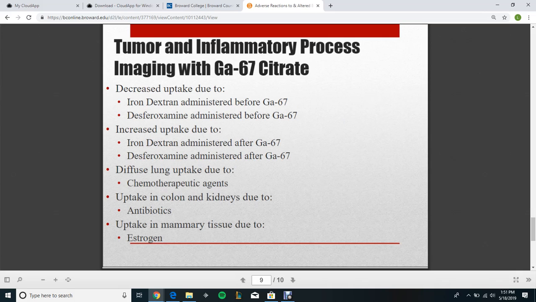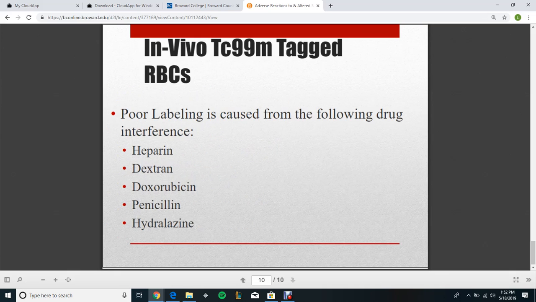Tumor and inflammatory process imaging with gallium-67 citrate. Decreased uptake is due to iron dextran administered before gallium-67, and desferoxamine administered before gallium-67. Increased uptake is due to iron dextran administered after gallium-67, and increased uptake is due to desferoxamine administered after gallium-67. Diffuse lung uptake is due to chemotherapeutic agents. Uptake in the colon and kidneys is due to antibiotics. Uptake in the mammary tissue is due to estrogen.